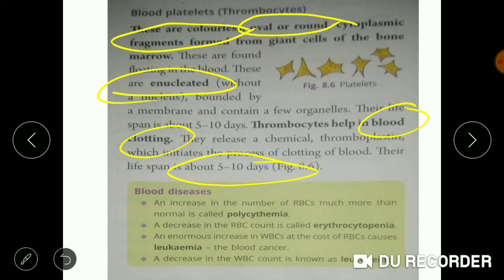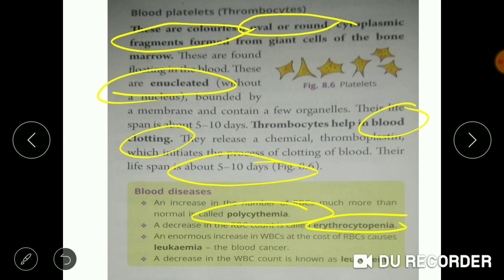Now there are certain blood diseases. An increase in the number of RBC more than normal is known as polycythemia. A decrease in RBC count is known as erythrocytopenia. An enormous increase in WBC at the cost of RBC is known as leukemia, which is very common these days. It is commonly heard that a person has suffered from blood cancer.